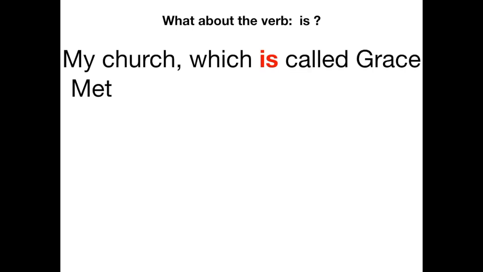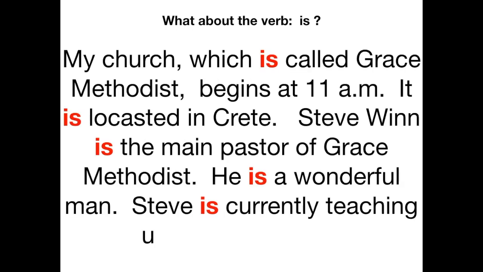All right, here is another example. Here's another which clause, but again, it has the verb is. My church, which is called Grace Methodist, begins at 11 a.m. It is located in Crete. Steve Wynn is the main pastor of Grace Methodist. He is a wonderful man. Steve is currently teaching us Luke chapter 1. So how many is's do we have here? 1, 2, 3, 4, 5. How could we strengthen this?